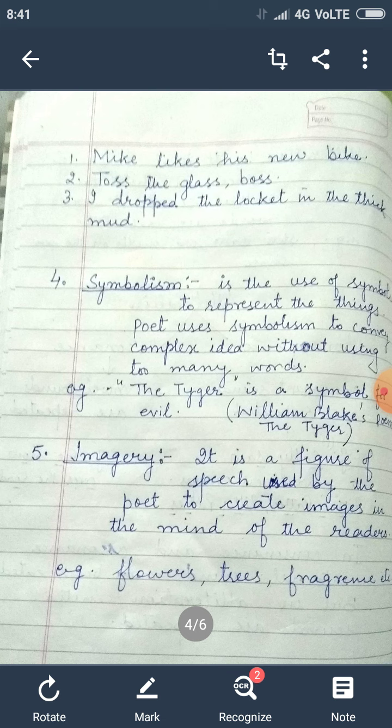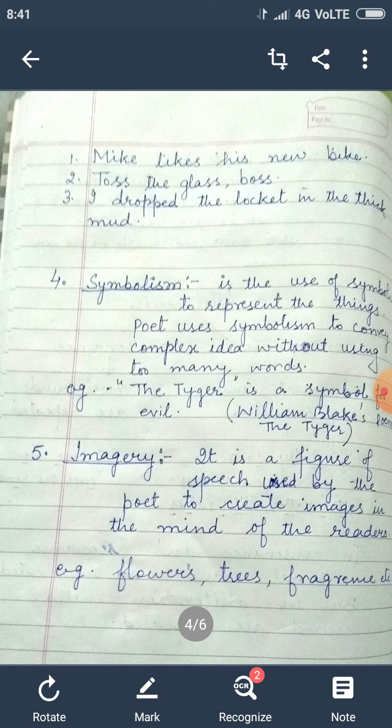And sometimes the poet has a complex idea in his mind and he wants to express that idea, and he needs a lot of words. To avoid the use of a lot of words, instead he uses those words which represent some other thing. So C is the use of symbols to represent things. Poet uses symbolism to convey complex ideas without using too many words. For example, the tiger is a symbol of evil.